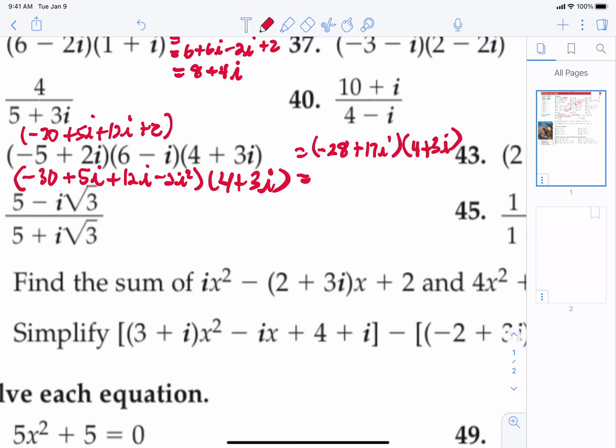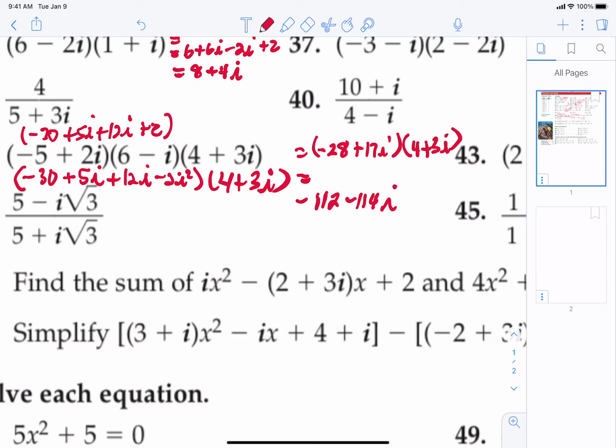So let's distribute again. This time, we're going to distribute the negative 28. So we're going to do negative 28 times 4, which is negative 112. And then we're going to do negative 28 times 3i, which is negative 84i.